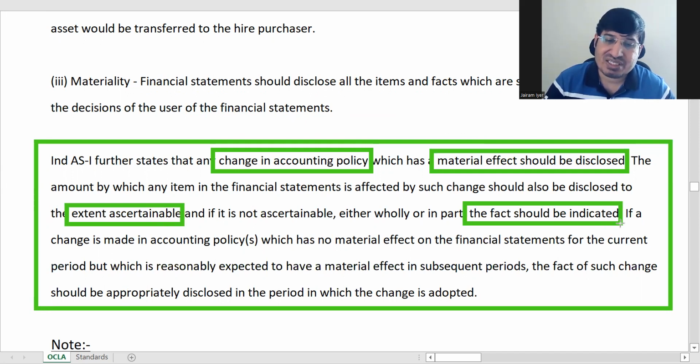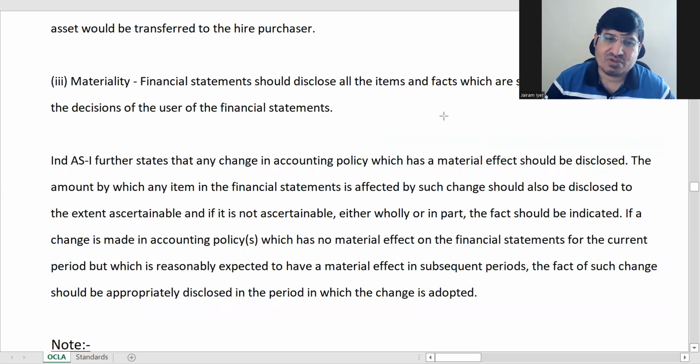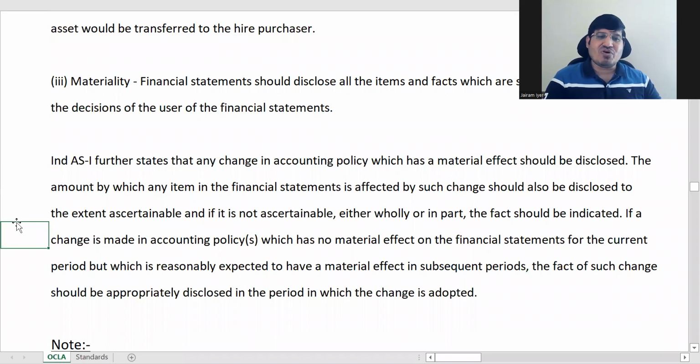And number three, if you have made a change in accounting policy and it has no impact in the current period but will have impact after 2-3 years, you have to tell it now itself that we are changing this policy, no impact now, but impact will be in this period. That has to be disclosed. So why is it so strict? Because nobody wants that just by changing policies you are showing a wrong position.